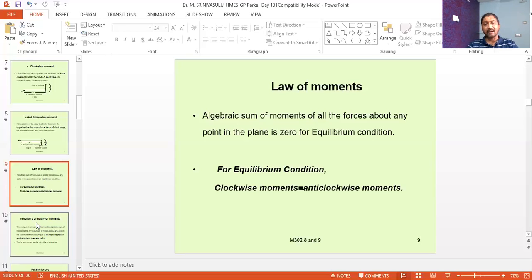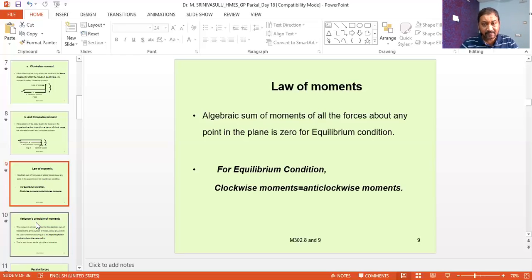So from the law of moments we can say that for equilibrium condition the sum of clockwise moments is equal to the sum of anti-clockwise moments. So simply we can say for equilibrium condition the clockwise moments must be equal to anti-clockwise moments.